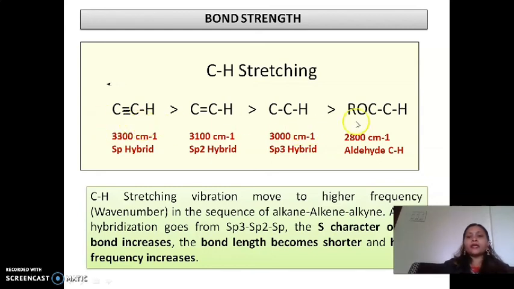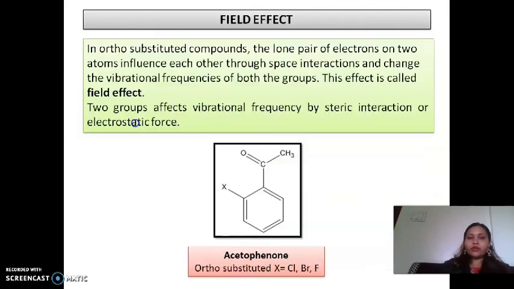We can see that in an aldehyde there is the lowest frequency, 2800 centimeter inverse. Then sp3 hybridization is 3000, then sp2 hybridization 3100 centimeter inverse, and CH stretching is highest when attached to the triply bonded carbon. So bond strength will affect the absorption.